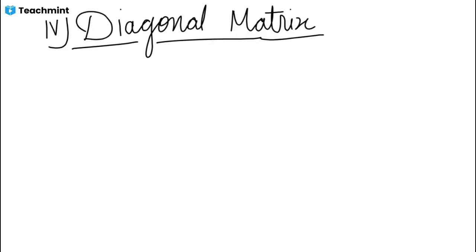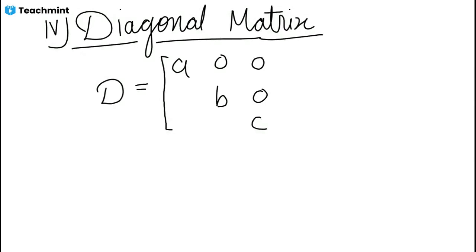For example, diagonal matrix D, see, only diagonal elements are non-zero. These are the diagonal elements. An arrangement in this way is said to be diagonal. So only diagonal elements are non-zero in a diagonal matrix and all others on both sides of it are 0. So this is a diagonal matrix. Got it? Okay.